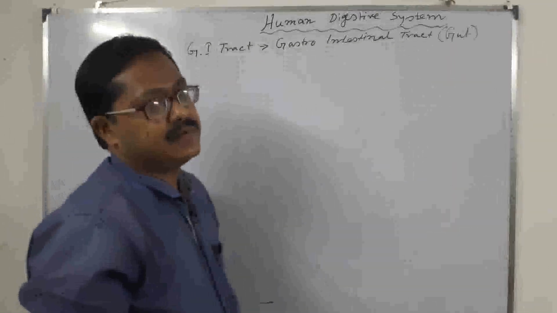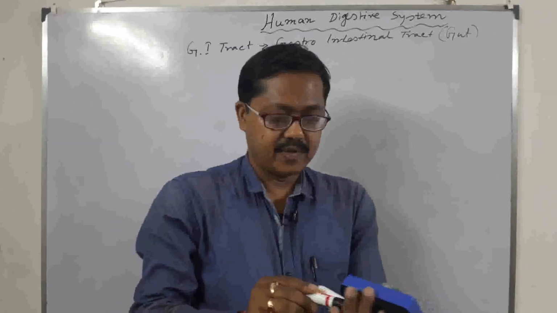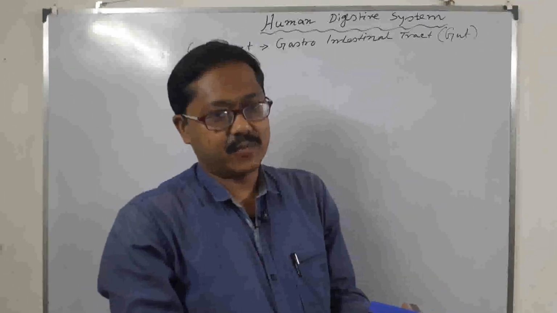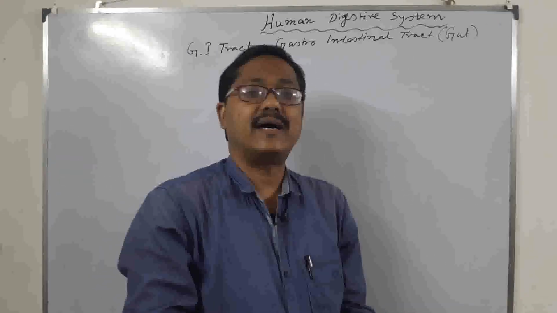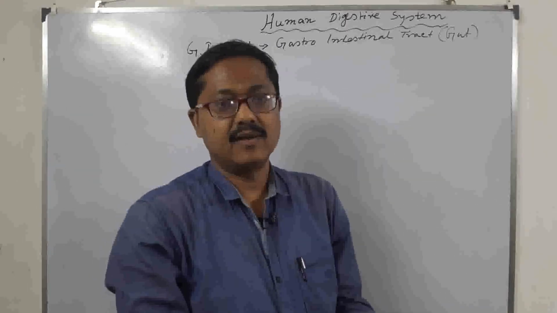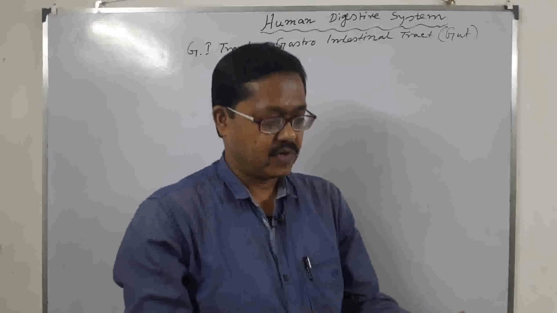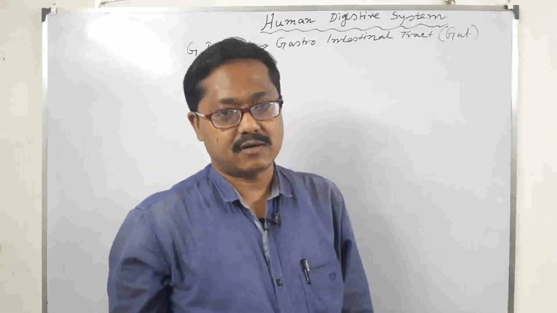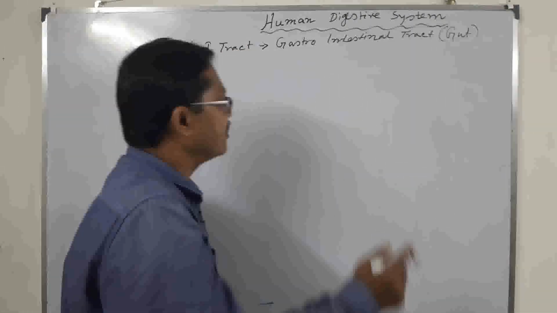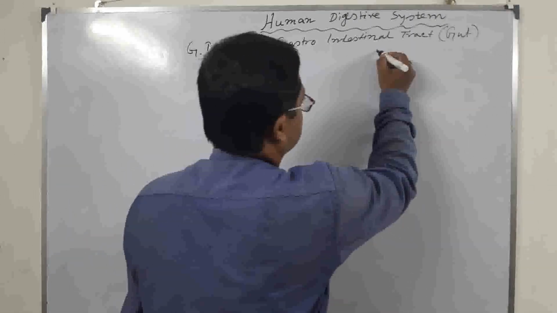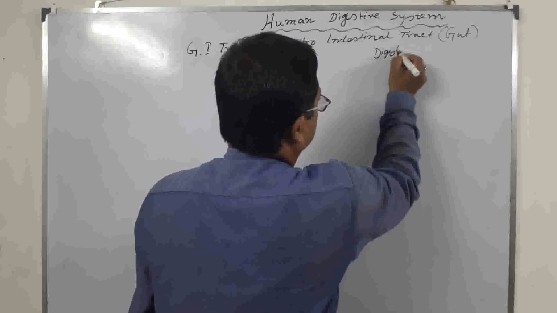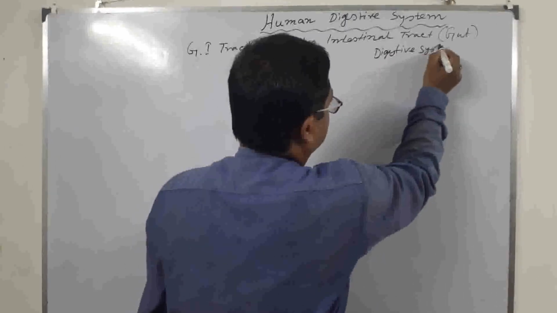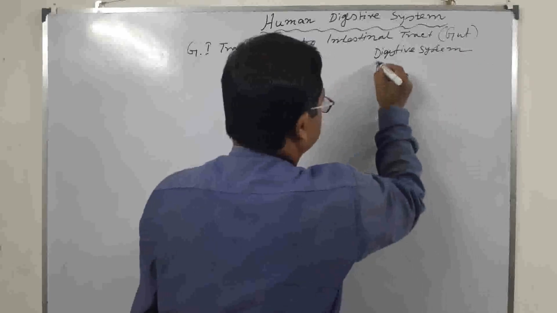This system is very important to the human body because it is the input system. So what is the input system? Input system is the system by which we can take something from the external environment. Two input systems are very important in our body: one is the digestive system and another is the respiratory system.